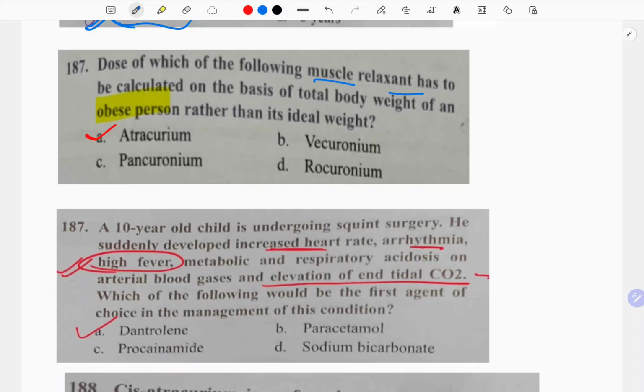Dose of which of the following muscle relaxant has to be calculated on the basis of total body weight of the obese person rather than its ideal weight? The total body weight is the only drug which is measured is atracurium.